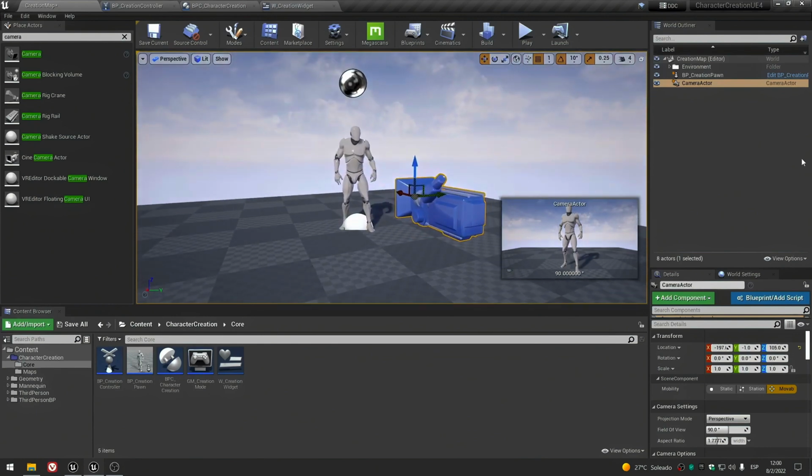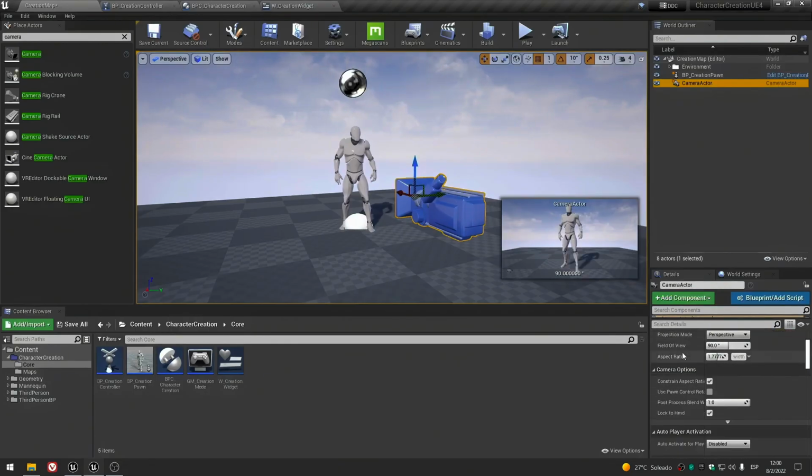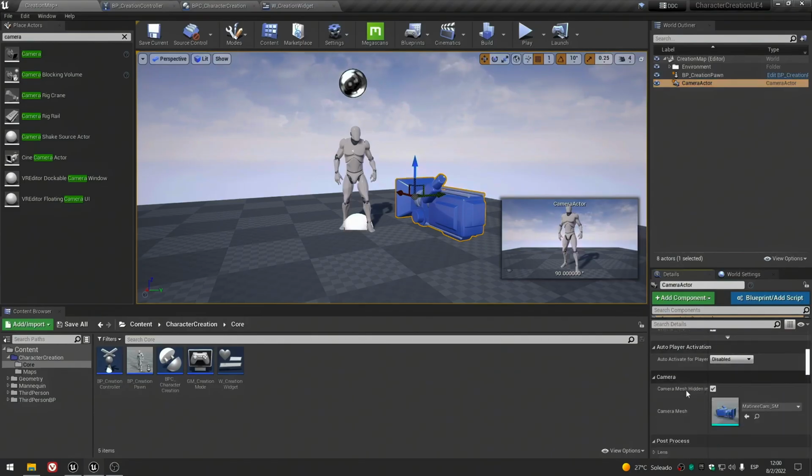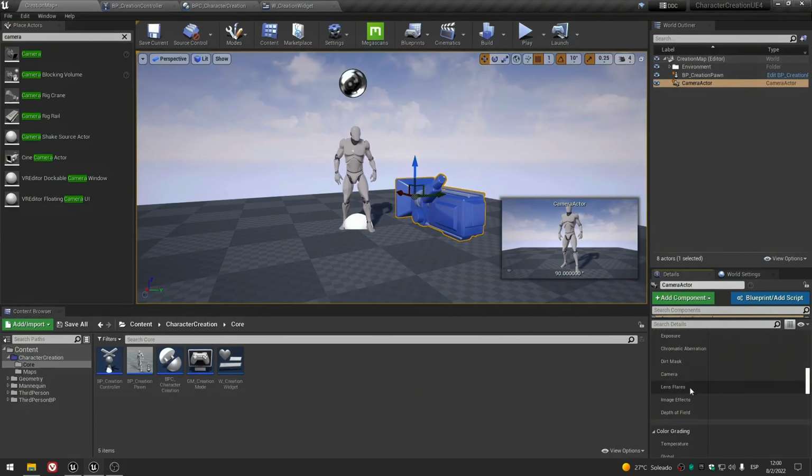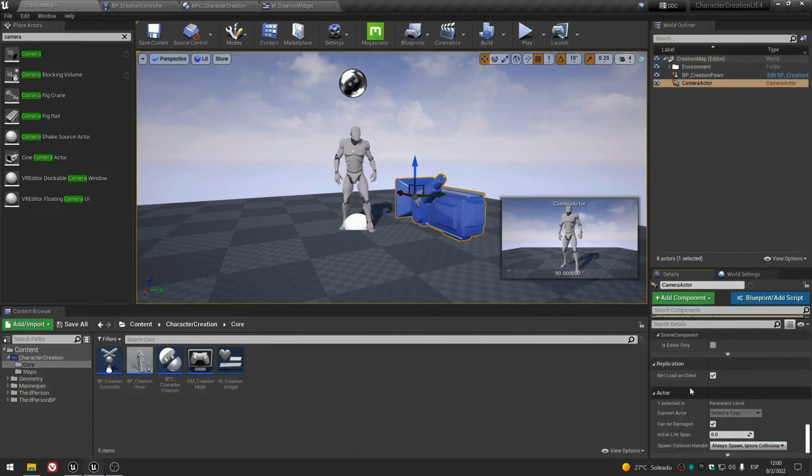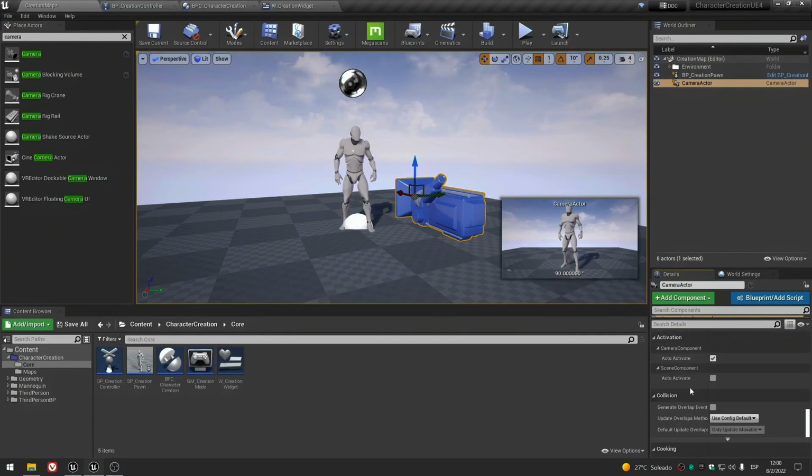In a second we will just calibrate all the focus and camera options. Okay, first deactivate the camera mesh because sometimes you can see the camera and it's ugly in the scene. And we also need it to be activated by default for our player.